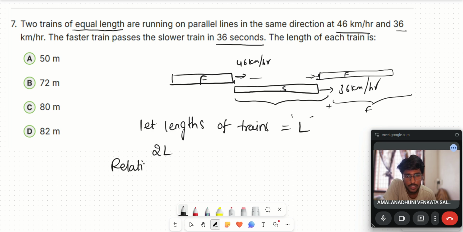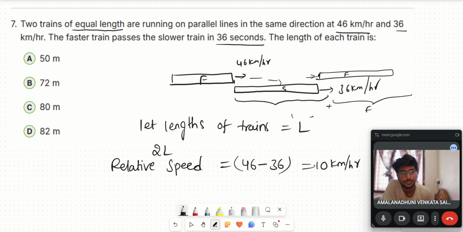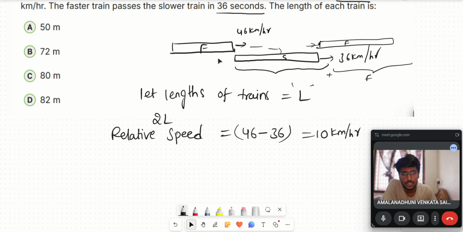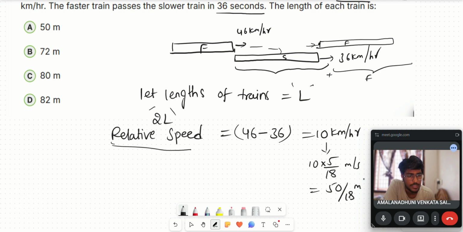So relative speed equals, since both velocities are going in the same direction, we should subtract v1 minus v2. So 46 minus 36, which is 10 kilometer per hour. This is the relative speed. So the distance that should be covered by the fastest train is 2L and the relative speed of both trains is 10. So here we should convert this into meter per second. 10 into 5 by 18 meter per second, which is 50 by 18 meter per second.